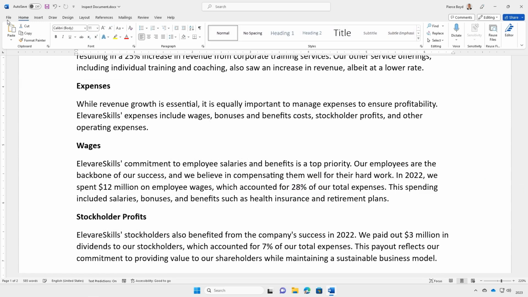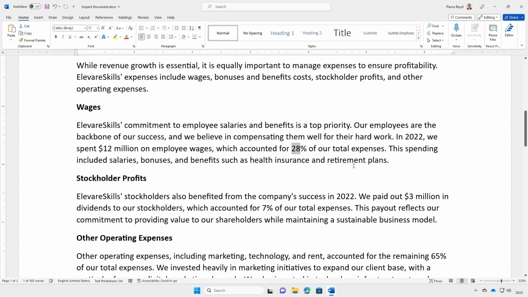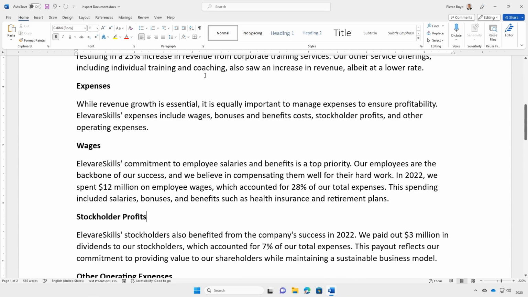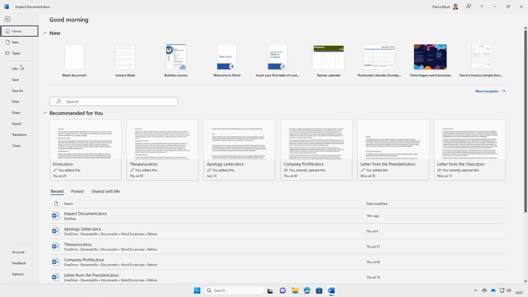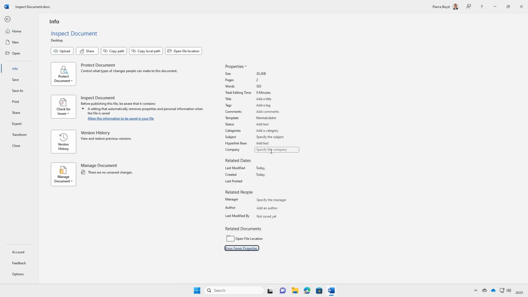And if we go back, we see our watermark is gone. That red ink is gone. Our comment is gone. And if we come back here to Info again, Show All Properties, all of our properties are gone. So now we could go ahead and publish this document without any of these things on there.